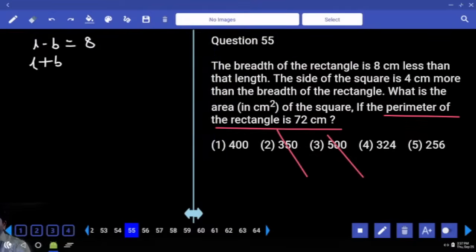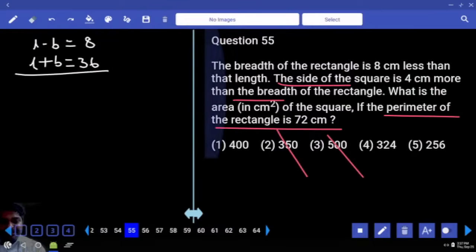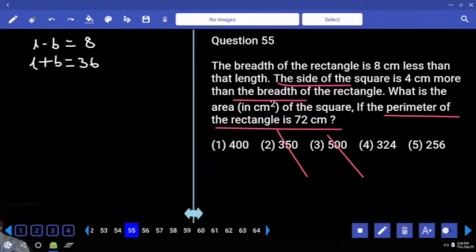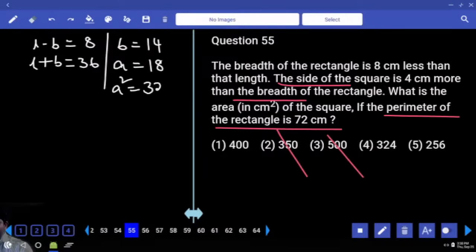L plus B will be equal to 36. The side of the square is compared with respect to the breadth of the rectangle. The smaller one will be equal to the difference divided by 2. What is the difference? 28 divided by 2, 14. Then the side of the square is 4 more, which is equal to 18. The area of the square is equal to 324. Fourth option is the answer.